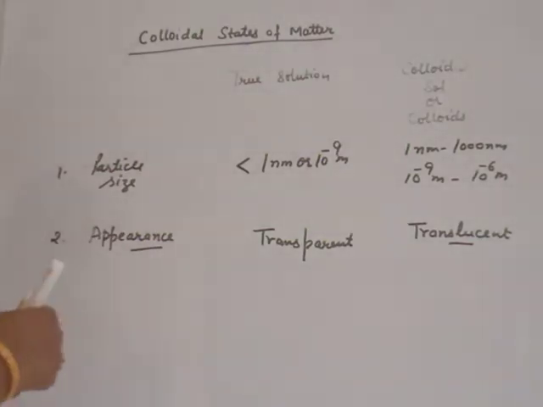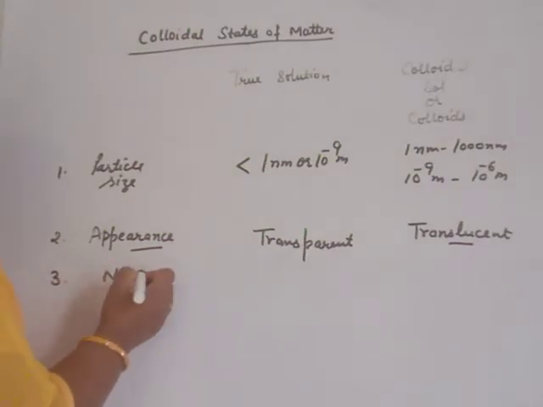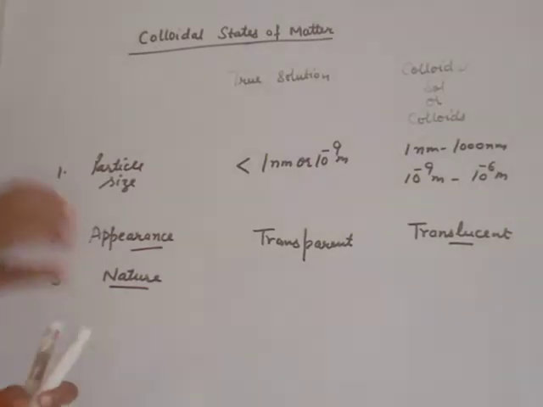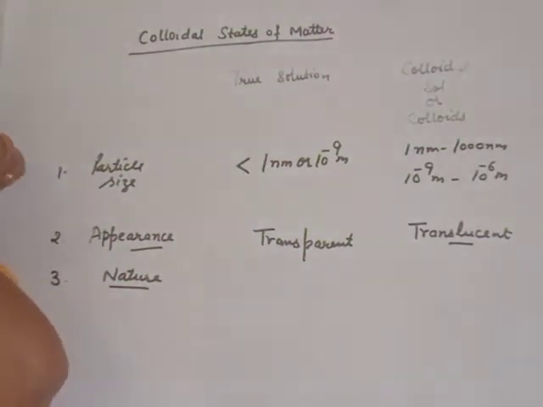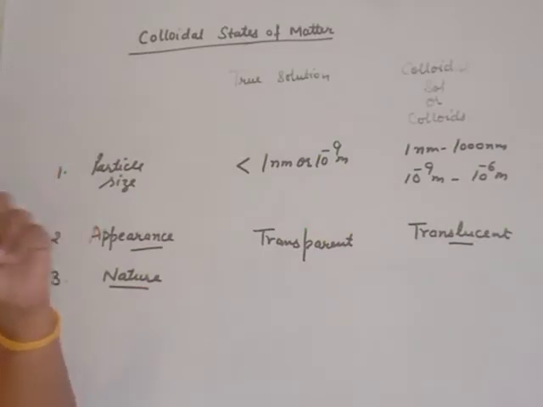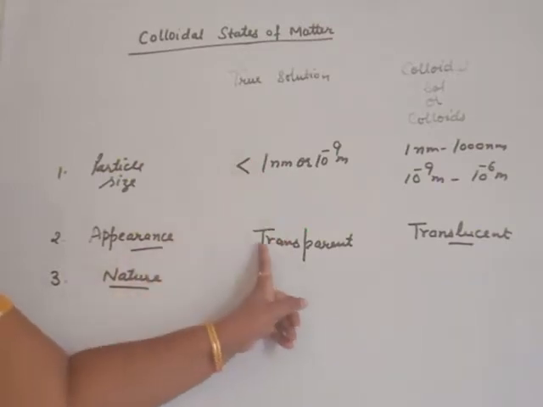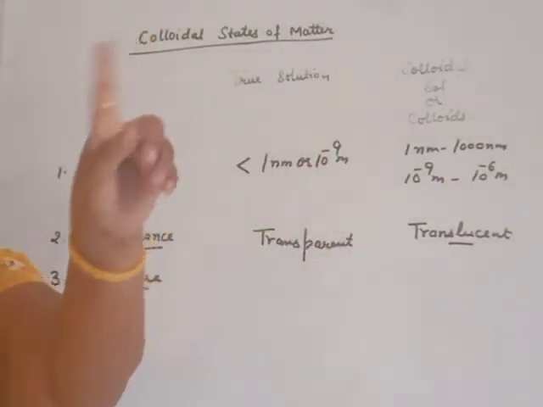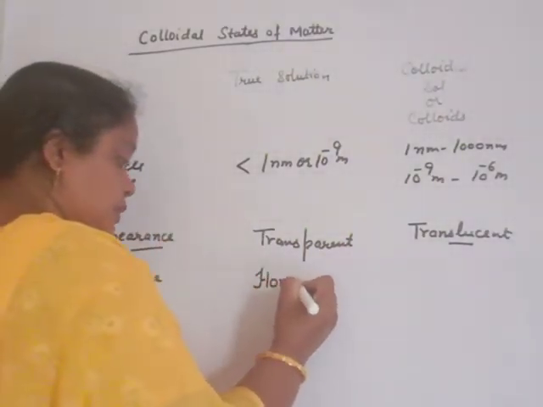Next, nature of the solution. Beta, nature. Nature means solution is homogeneous or heterogeneous, either the true solution, colloidal sol or suspension. When particles are completely mixed, after mixing the two or more components, only one phase appears to us. That is the true solution, which appears transparent. That means only a single phase will appear. That means true solutions are homogeneous.